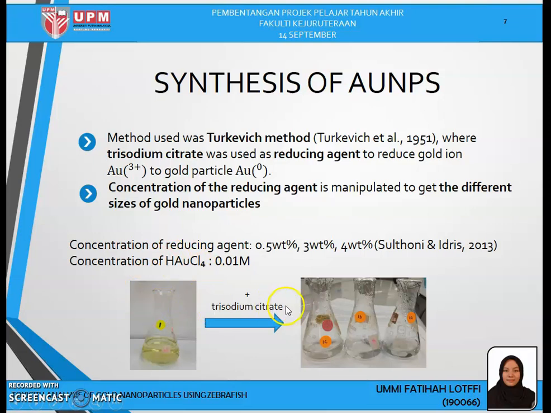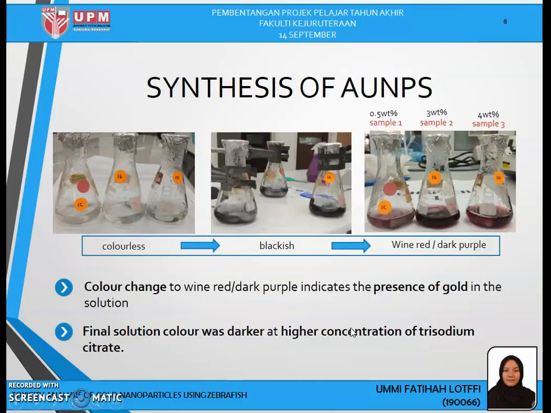In the beginning, the color of tetrachloroauric acid was pale yellow, as you can see in this picture, and after the reducing agent was added, the color immediately changed to colorless. After the addition of the reducing agent, the solution was heated until the color turned wine red or dark purple. This color change indicates that gold nanoparticles have formed in the solution.